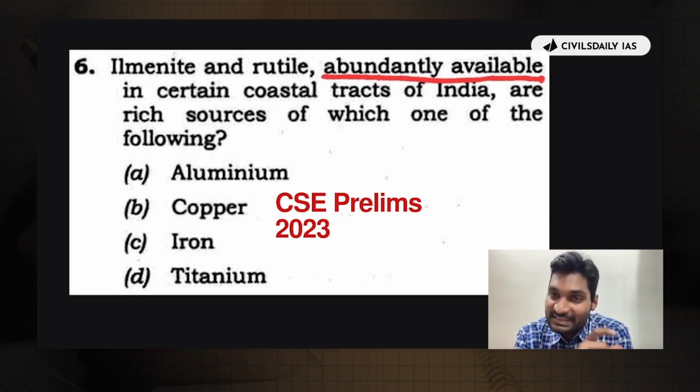Based on this micro thematic analysis, what remains is titanium. Because we have read about aluminium, copper and iron, the only option that remains is titanium, which can be marked based on our knowledge of the other three options.